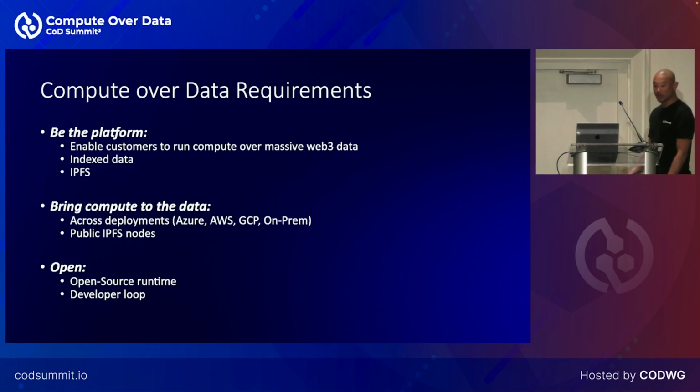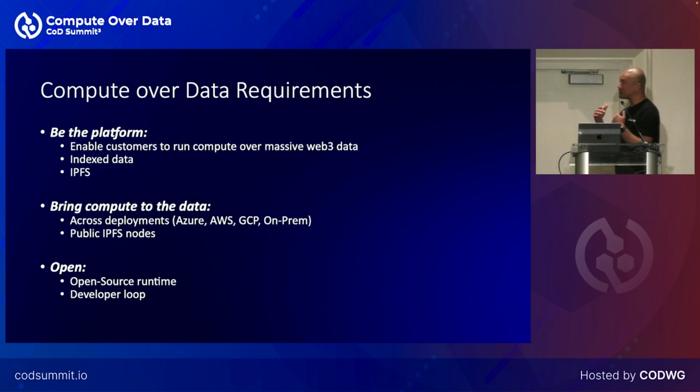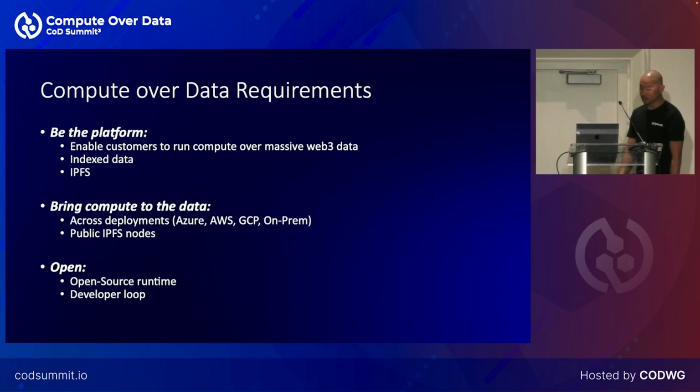Some of the goals for us were to be the platform. So we didn't want to just run this for ourselves, but we wanted to build a platform that allows other people to run compute over data within the platform on Web3 data. And that could be index data, but could also just be general decentralized data that would be stored in IPFS. And of course, if you're doing that, you really want to be able to bring compute to the data. We run in a whole bunch of different data centers, including our own on-prem data center. And then you also want to bring compute to things like IPFS nodes where a large amount of data might be stored that is completely separate from where we've got deployments and so forth.